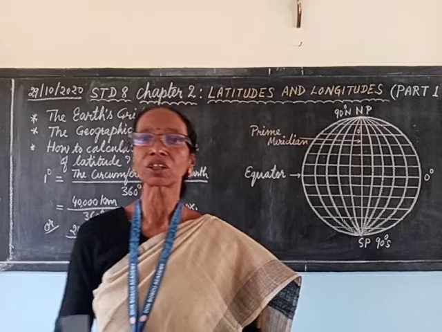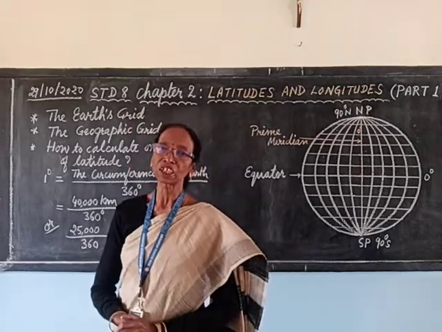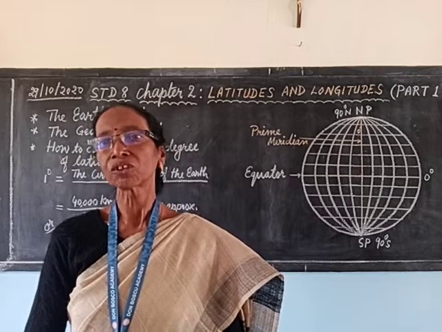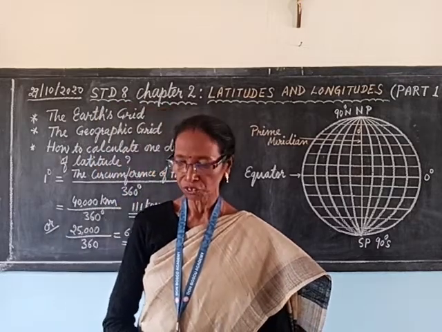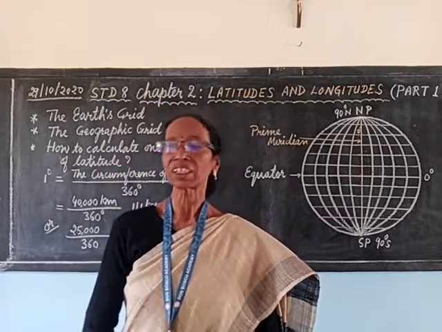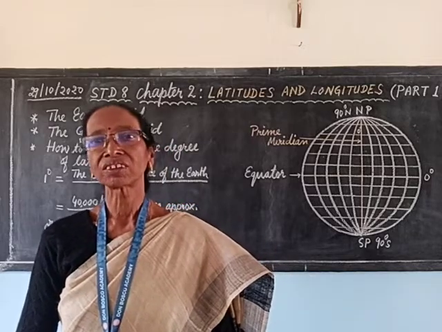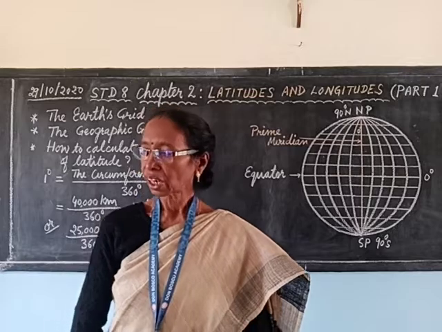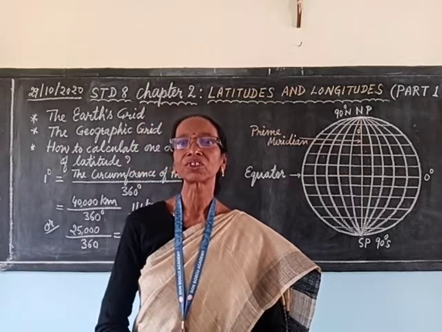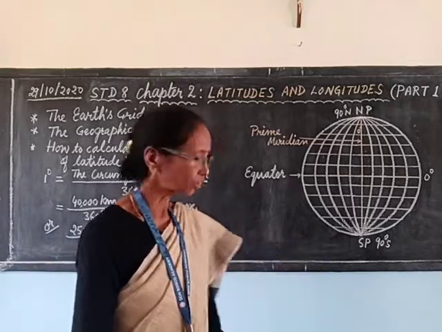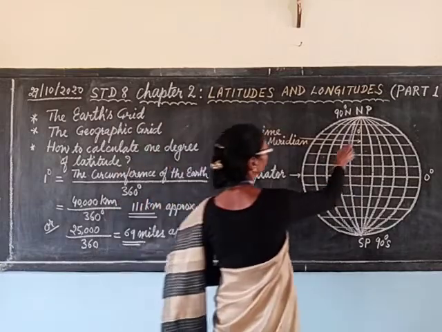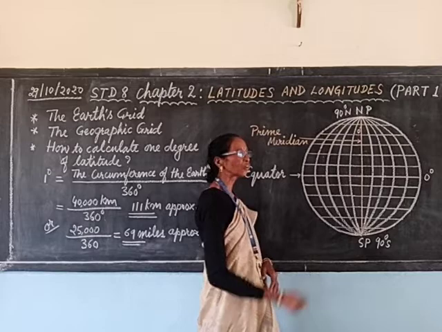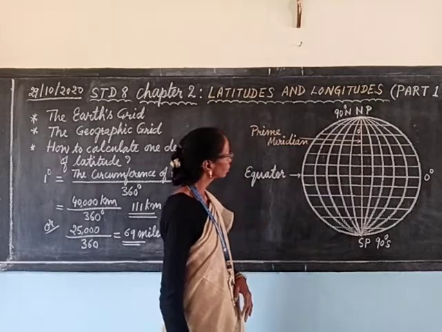So, the Earth's grid or geographic grid is very important to tell the actual location of any place. All these parallels of latitude and meridians of longitude are drawn on the globe. All these are imaginary lines. They are not drawn on the Earth's surface.